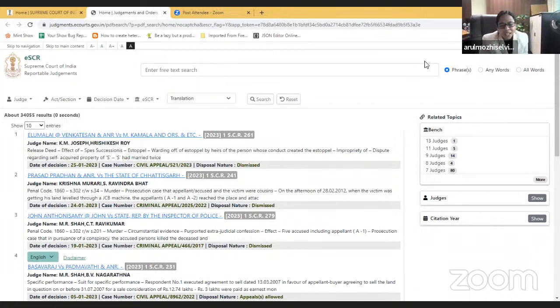Hats off to your NIC team who has gifted us with these digitized court records and has become a one-click solution for all of us. And this eSCR is still a work in progress. All your suggestions and comments can be written to the Supreme Court. So we'll take them into consideration, and everybody can start using this.